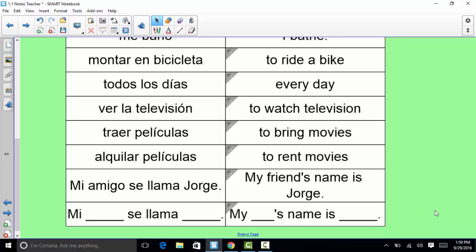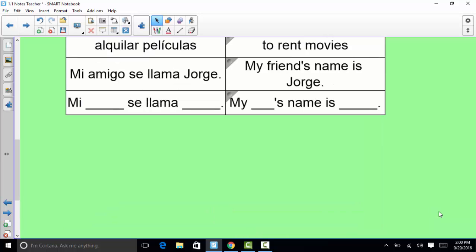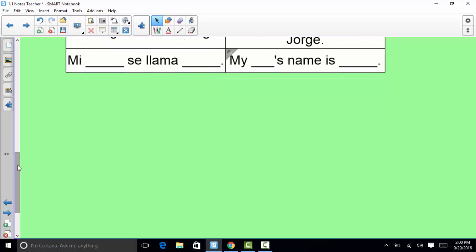Y eso es todo para hoy. That is it for today. So what I want you to do before class is I would like you to write 2 sentences describing yourself using yo soy, and then use 2 adjectives in a sentence that do not describe you. So you'll use yo no soy. So I'm going to give you an example for myself, and I do not want you to copy my example word for word. I want you to come up with something else. But I'm going to do 2 sentences starting with yo soy and 2 sentences starting with yo no soy.